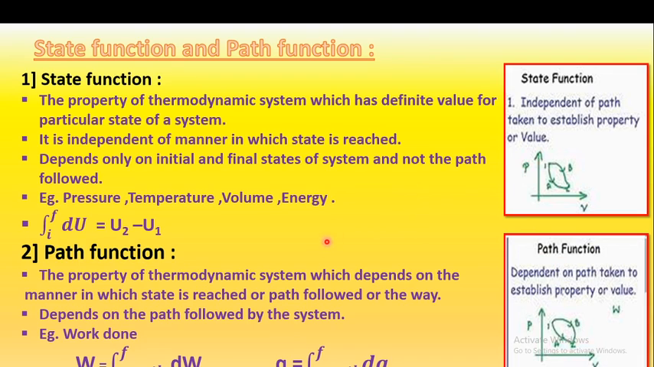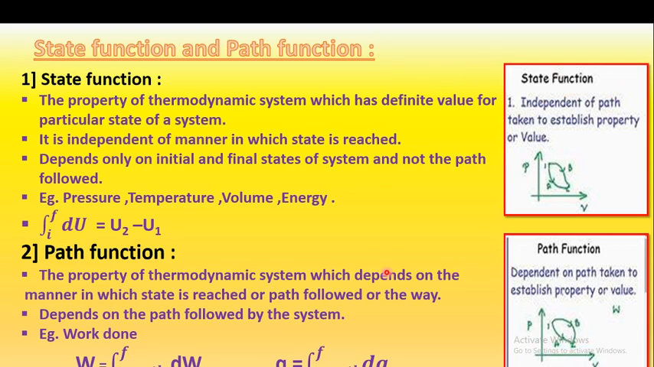It may be up to 20 kilometers, and if you follow another route it may be up to 18 kilometers. So this is the difference. Therefore, in the path function we will not get a definite value. That is, in one we can get a large value, in the other we can get a low value. Therefore the path function will not give a definite value for the particular state of the system, but the state